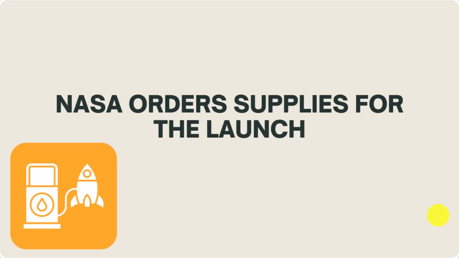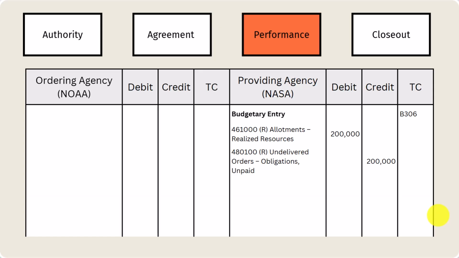Okay. Now, NASA, while they did purchase some things for launches, like the equipment, they need to buy some supplies for the launch. They don't have an inventory sitting there that they use for every order. So they're going to order some specifics for this specific order from NOAA. So you'll see here $200,000. All right, they're loading it down. So they have 4610.0 and they're recording 48010.